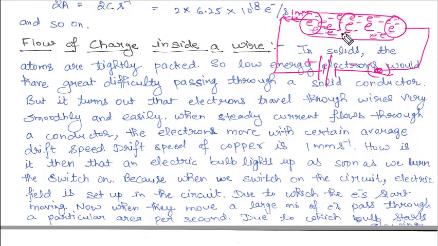That means if I talk about this area, the electrons which are present 1 millimeter behind this area will together reach this point in 1 second. That means millions of electrons will reach here in 1 second, because in a wire there are millions or billions of electrons. As soon as you switch on the circuit, those millions or billions of electrons just move 1 millimeter, so millions of electrons pass through that particular area, even if each is moving just 1 millimeter. So this is the concept.